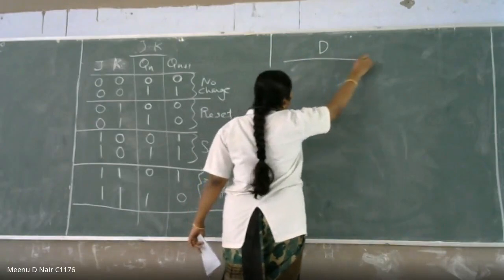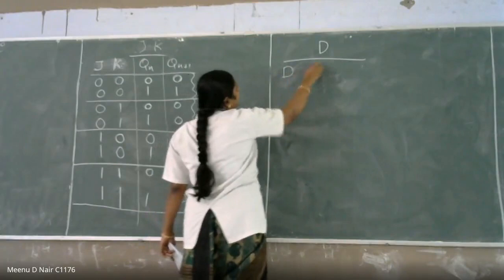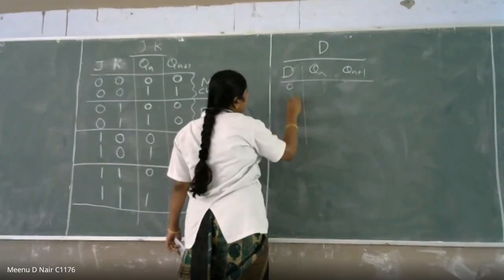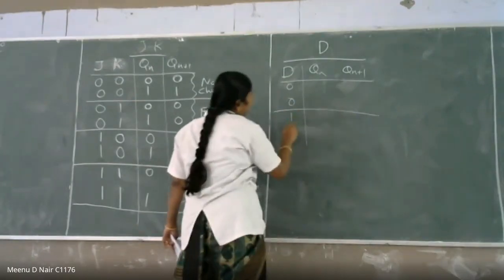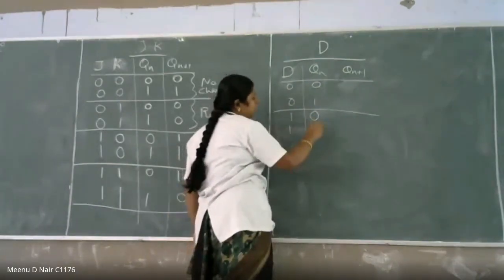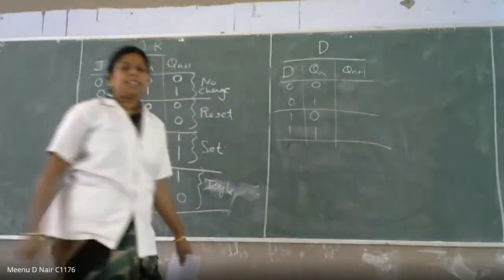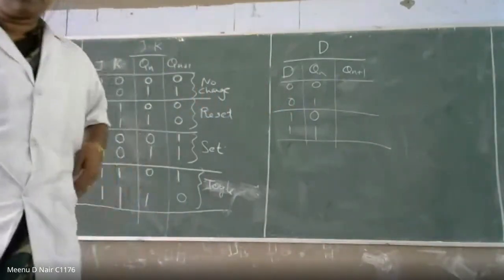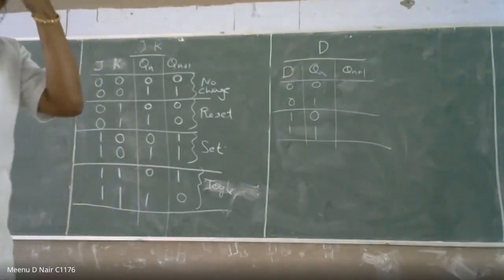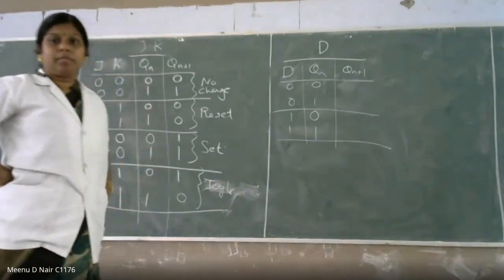D flip-flop. D is your input, Qn is the present state and Qn plus 1 is the next state. So here also you have two conditions, either 0 or 1, and your present state can be either 0 or 1. What is the next state of a D flip-flop?